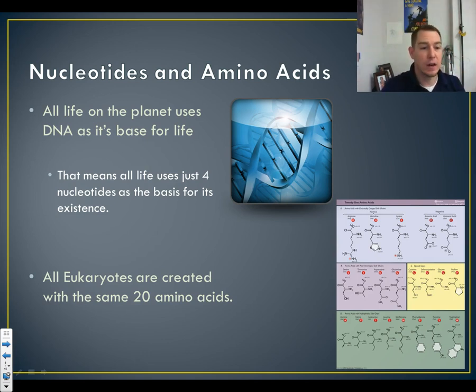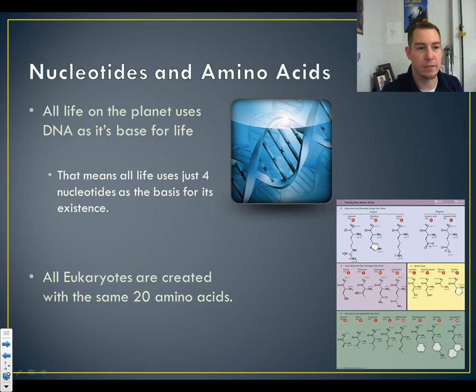Okay. Now all eukaryotes are created using the same 20 amino acids. So those 4 nucleotides put together in different pairings code for just 20 different amino acids. Those 20 amino acids come together to create all the diversity that is life.